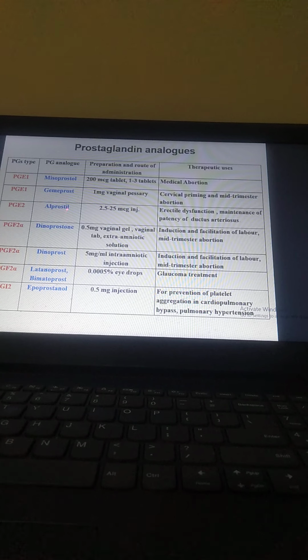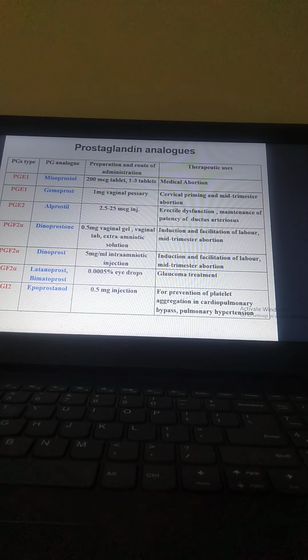PGE2 we give alprostadil, 2.5 to 25 microgram injection, for erectile dysfunction and maintenance of the patency of the ductus arteriosus. PGF2 alpha is dinoprostone, 0.5 milligram vaginal gel, vaginal tablet, extra-amniotic solution, for induction and facilitation of labor and mid-trimester abortion. PGF2 alpha: dinoprost, 5 milligram per ml, intra-amniotic injection, for induction and facilitation of labor and mid-trimester abortion. PGF2 alpha: latanoprost and bimatoprost, 0.0005% eye drops, for glaucoma treatment.